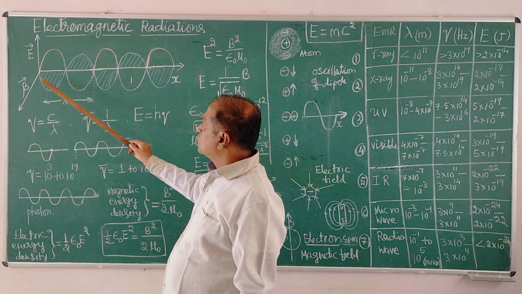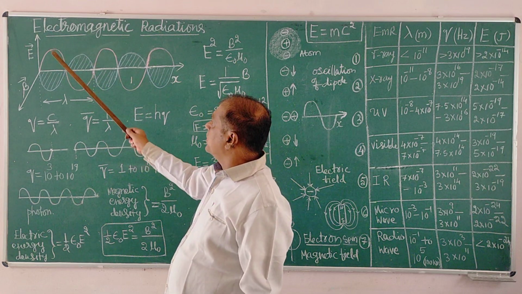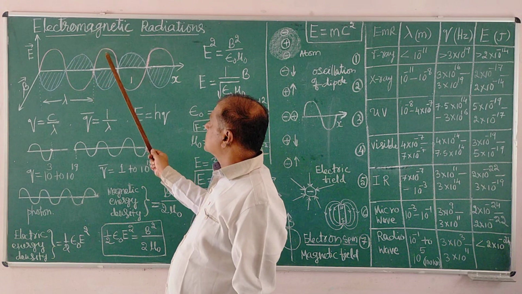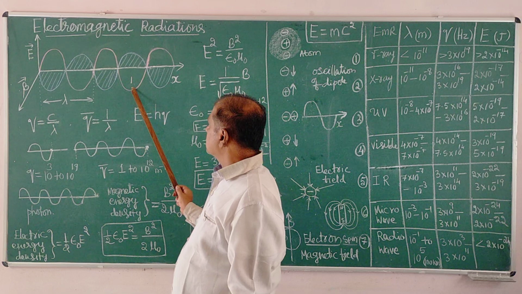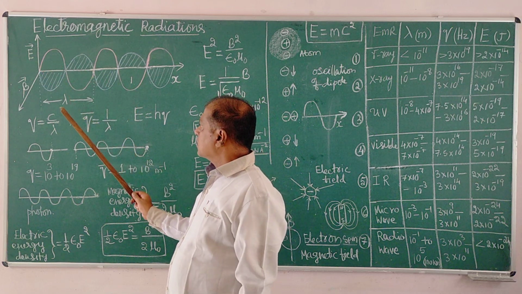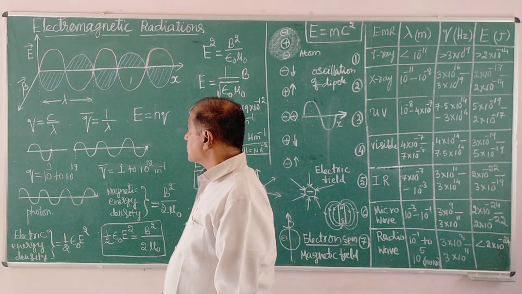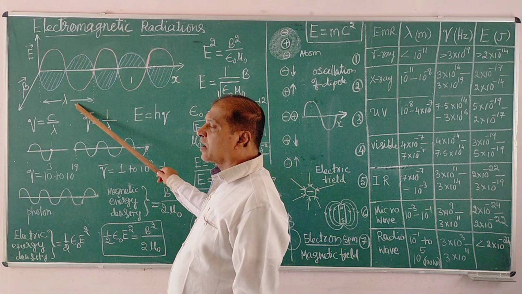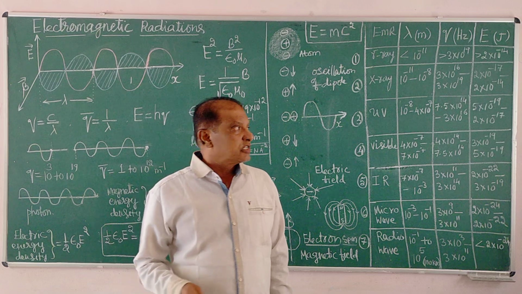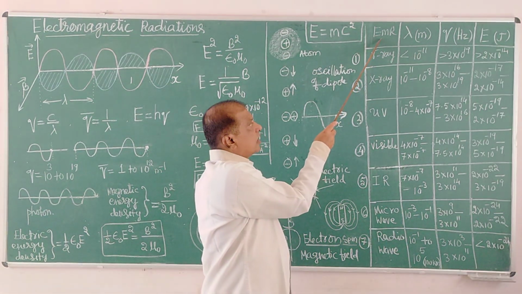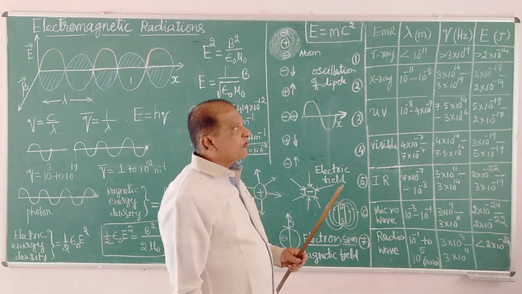The distance between these 2 points is called one complete wave, or the distance between 2 adjacent crests, or 2 adjacent troughs, these are called troughs. It is the same length. It is called the wavelength of the radiation. With wavelength we can characterize or classify the radiations into different classes. That is why we have electromagnetic radiations of a range of wavelength.